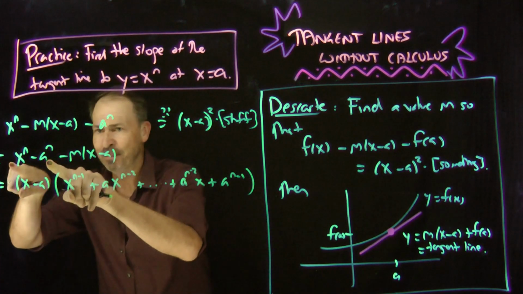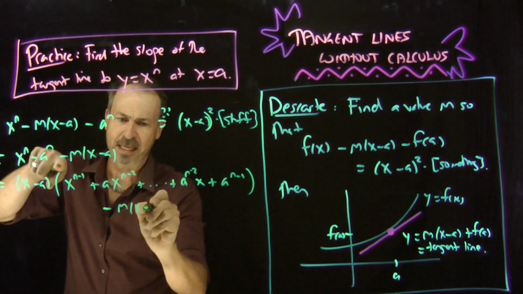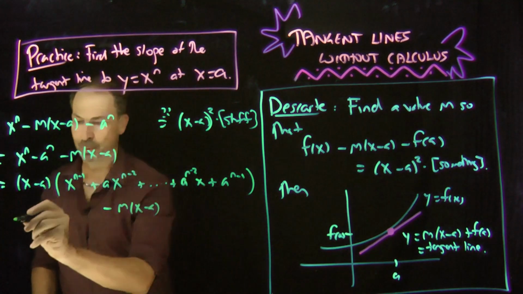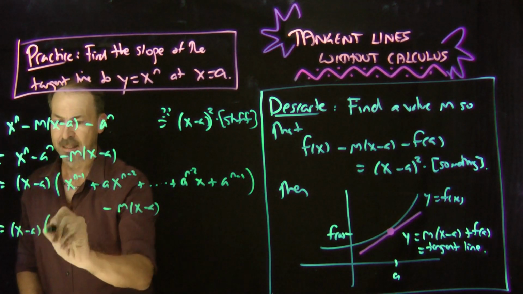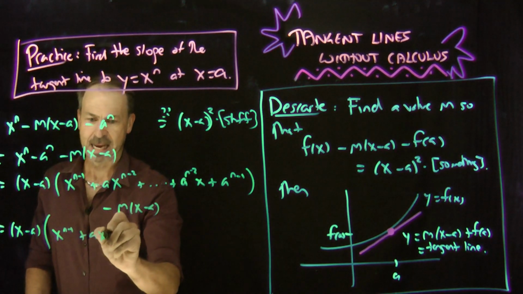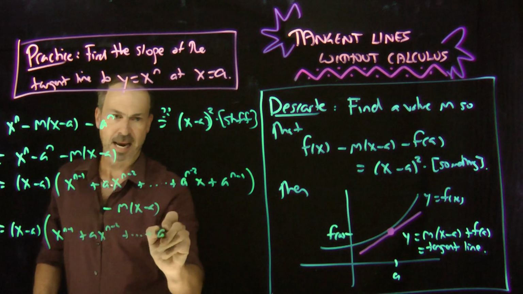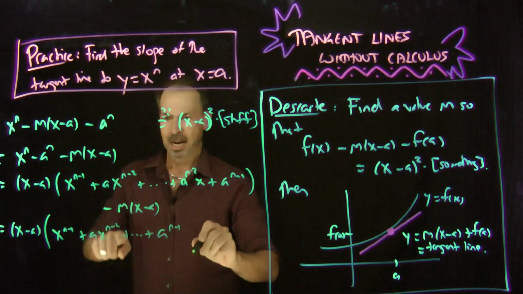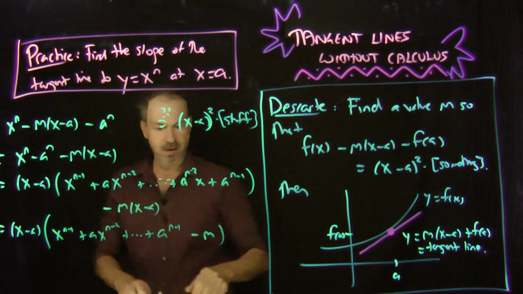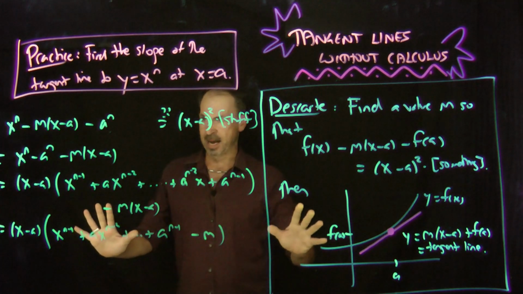But that's this part, and I've still got a minus m times x minus a. There's a common factor of x minus a. Let me pull it out. So this is really x minus a times all this, x to the n minus 1 plus a x to the n minus 2 plus all the way down to a to the n minus 1. And then there's still a minus an m. All right, so that's what we've got so far.